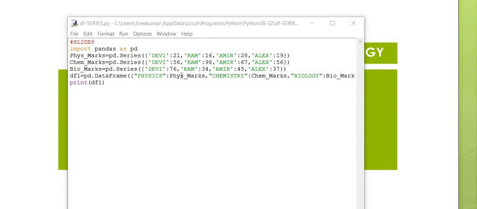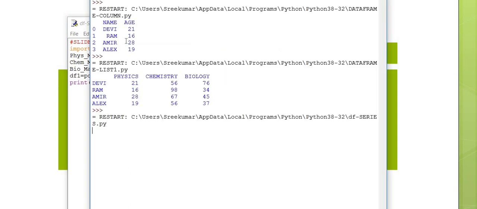Physics is the key. Phys marks is the value. That is a series. And now we will check how it works. Look here. The data is displayed like this. That means this is a data structure having 4 rows and 3 columns. The row labels are Devi, Ram, Amir and Alex. Column labels are physics, chemistry, biology.